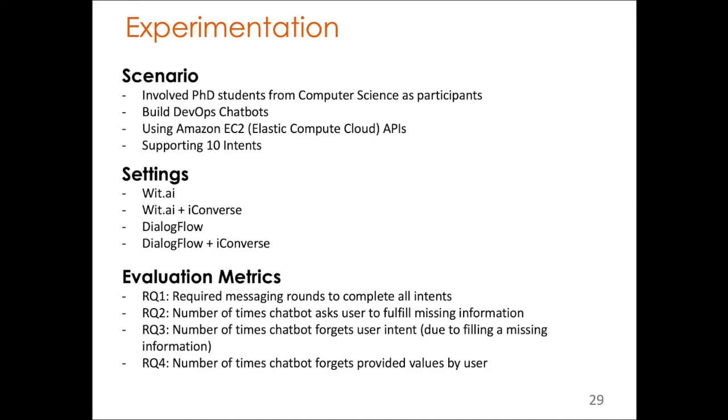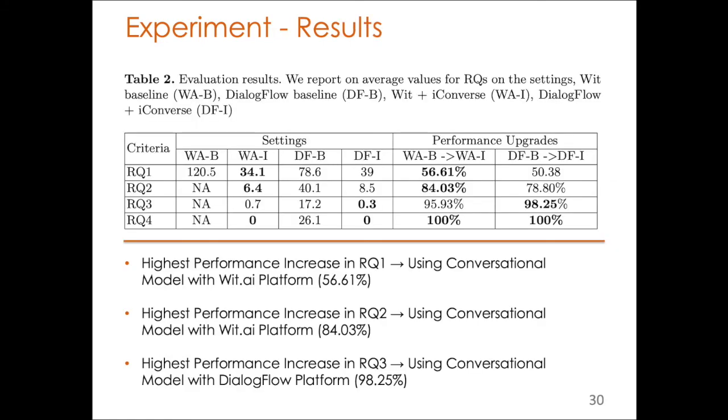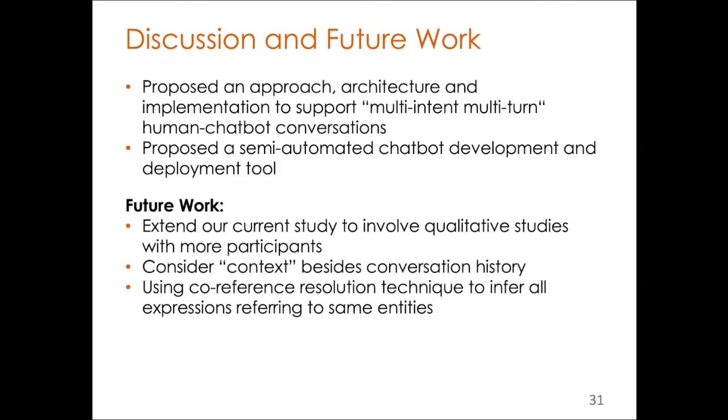Then we evaluated the performance of the chatbots considering four metrics. The results were interesting. We saw a huge increase in performance for RQ3, where chatbots were using the Dialogflow platform with our conversational model. Also, we saw an increase in performance for chatbots using the wit.ai platform with our conversational model. In terms of future work, we plan to consider context besides conversation history, and also use co-reference resolution techniques.